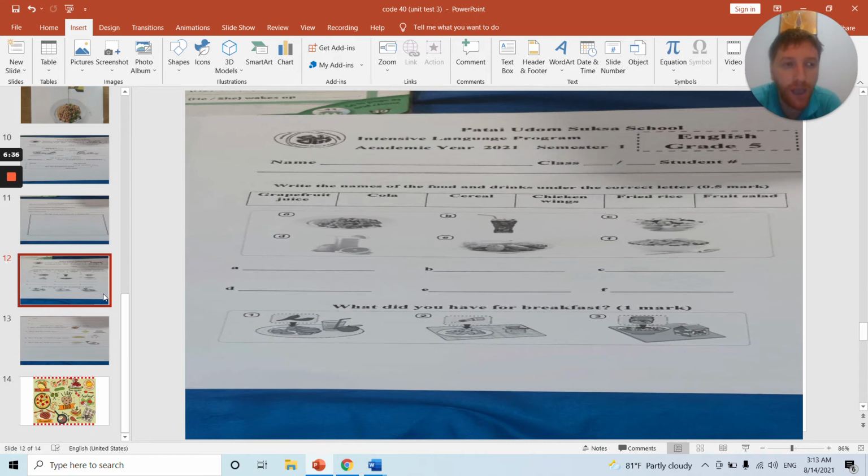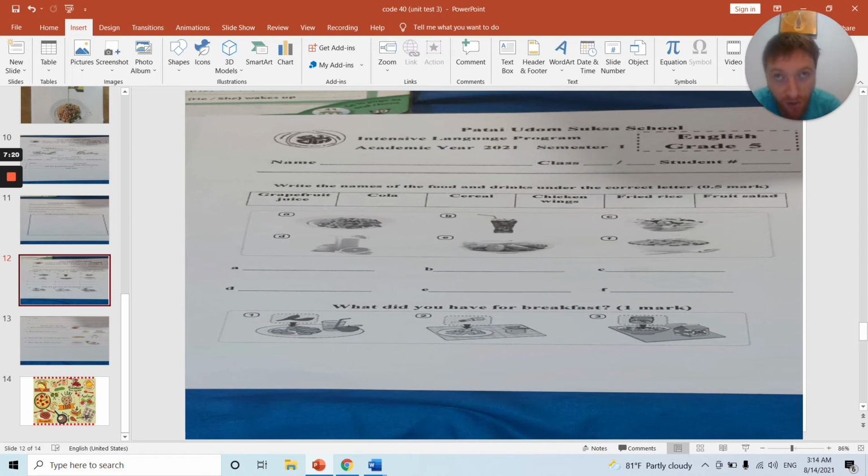So the test page, so we have number 1: grapefruit juice, cola, cereal, chicken wings, fried rice and fruit salad. So you can see pictures A, B, C, D, E and F. What you need to do is write the correct name of food or the correct name of drink under each picture. So you see A, what is A, what is B, what is C, what is D, what is E and what is F. So you have the words here and the pictures are here.